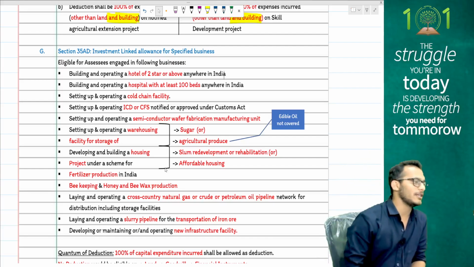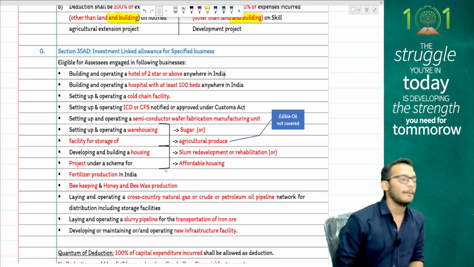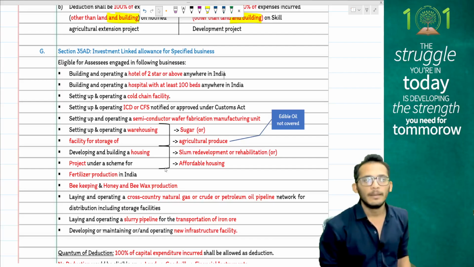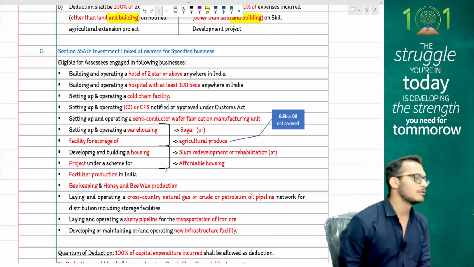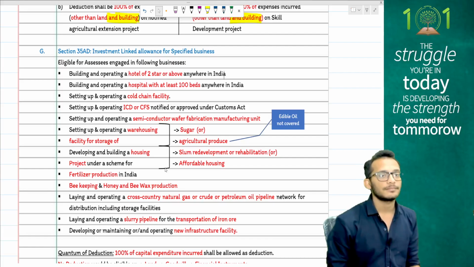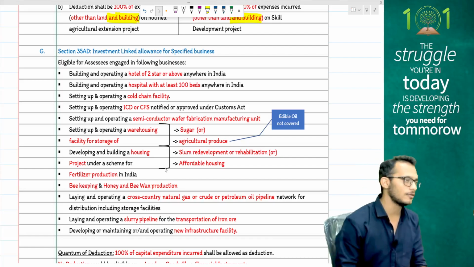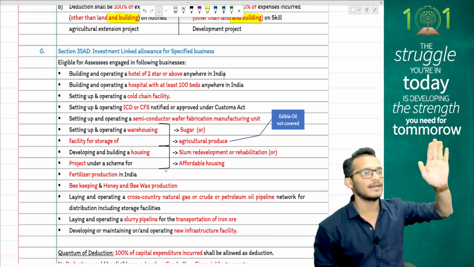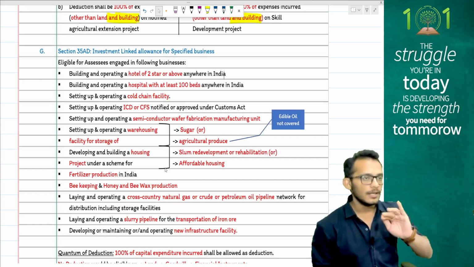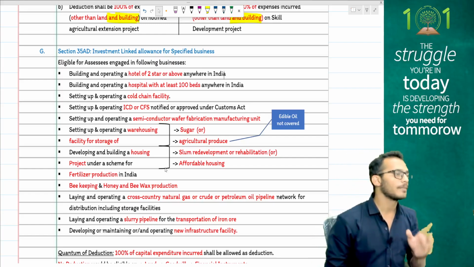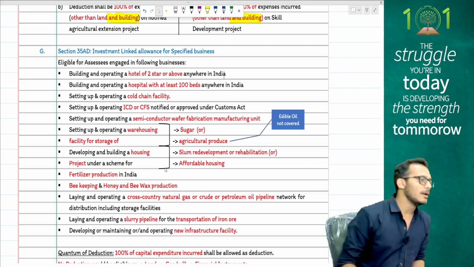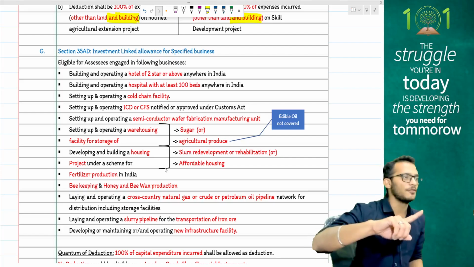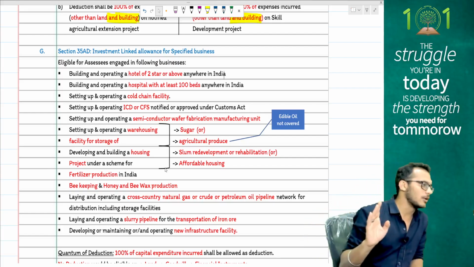You have to ensure that the payments are made by permissible modes, with no more than 10,000 per person per day. This is also not eligible under the special regimes. But please pay attention, people. When you say not eligible, it means that these businesses will now be called normal businesses, which means you can claim normal depreciation. You will be denied 100% deduction, but you are still eligible for normal depreciation. That is what the rule is.